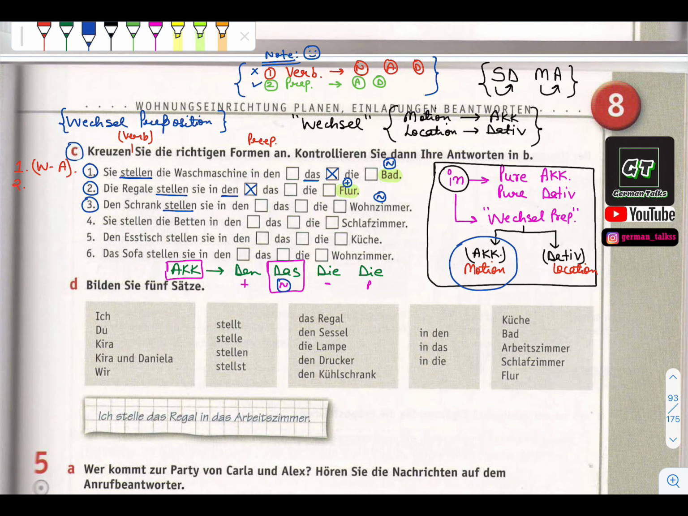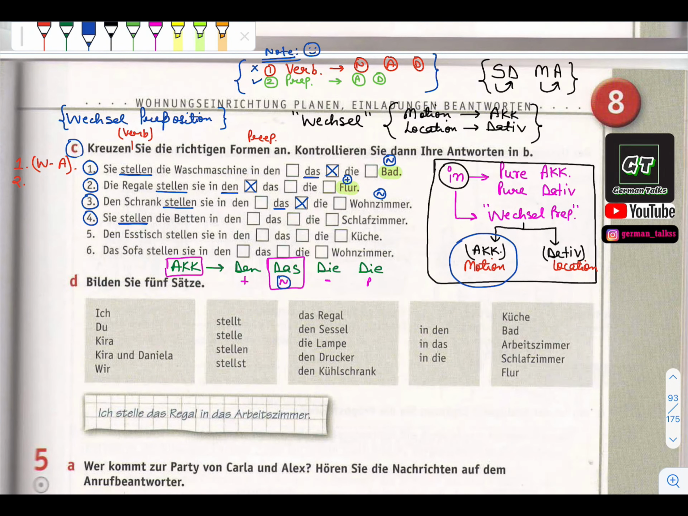So accusative of neutral, what will come? Then das will come. So here das is there, this one. Vier. Sie stellen die Betten in das Schlafzimmer. Again Schlafzimmer, and they put, okay, they put or they place. So they are doing something, there is some motion in a sentence, so again accusative. Okay, these all are right now in accusative.